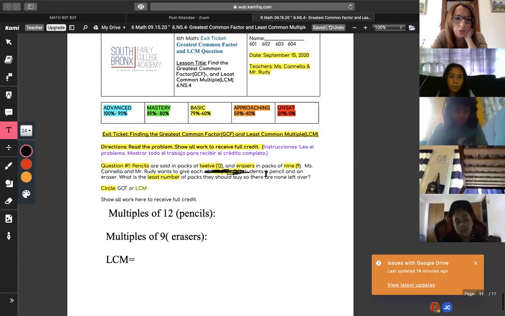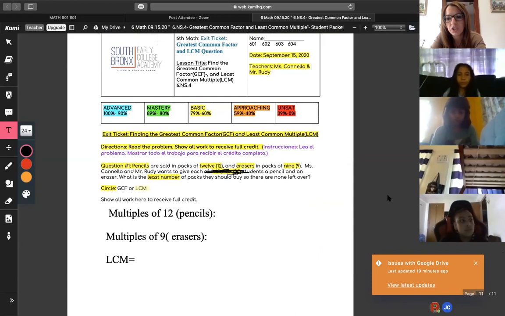All right. So it says pencils are sold in packs of 12 and erasers are sold in packs of 8. Ms. Canella and Mr. R want to give each student a pencil and an eraser. The key word is least, so I have to find the LCM. This is your exit ticket that will be shared later on.